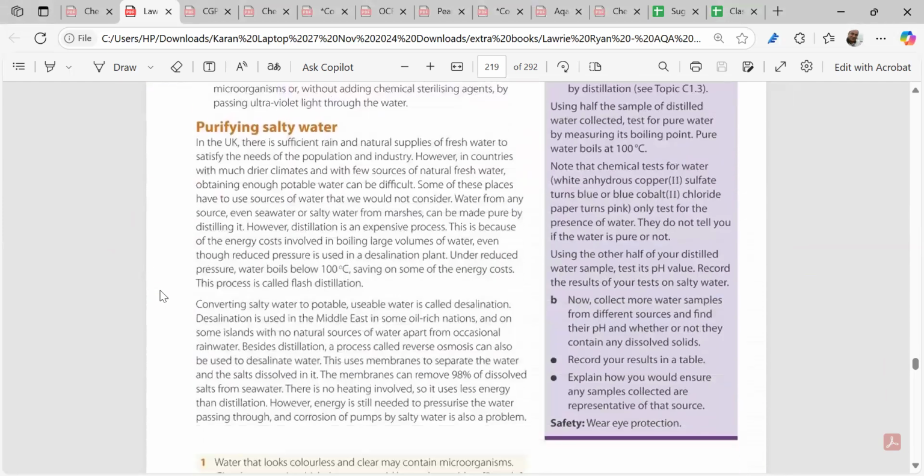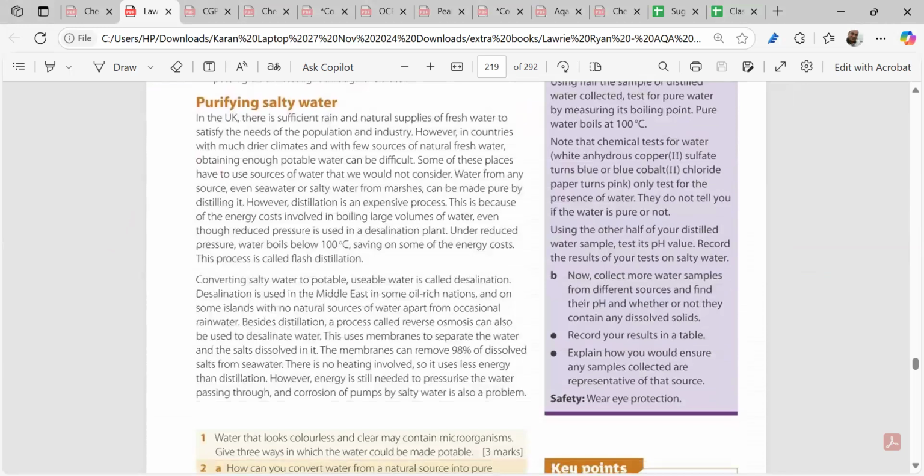Now, finally, we are coming to the part where it does not rain, such as those countries where, bad luck, it does not rain. Suppose UAE, Iran, Iraq, Syria, Gaza, Israel. It does not rain in UAE and all the Arab countries, right? So what have they got? They have got seawater.